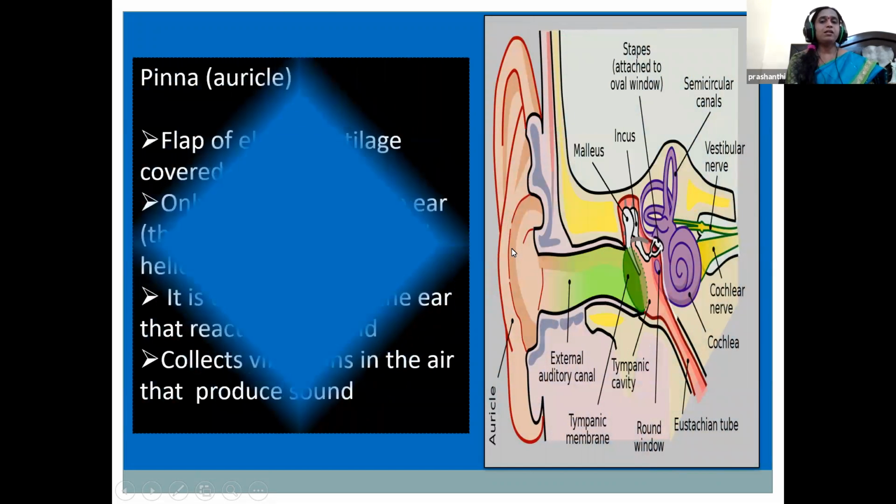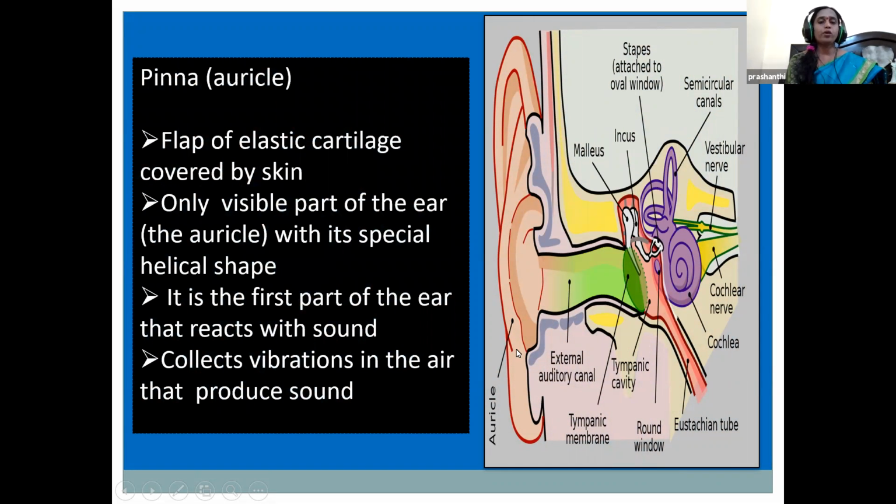The first part of the external ear, the auricle or pinna, is made up of rigid elastic cartilage covered by skin. It collects sound waves from outside, which travel to the external auditory canal. From there the sound is amplified and moves to the further internal parts.